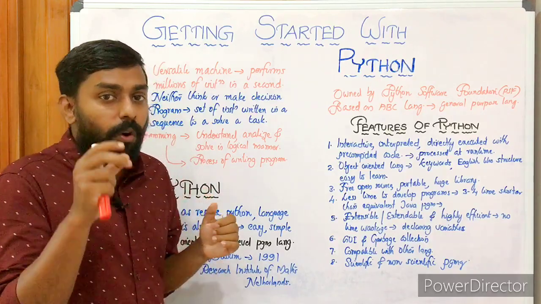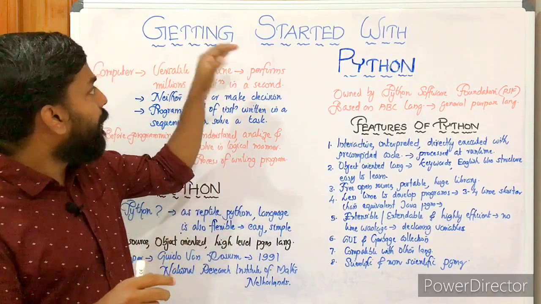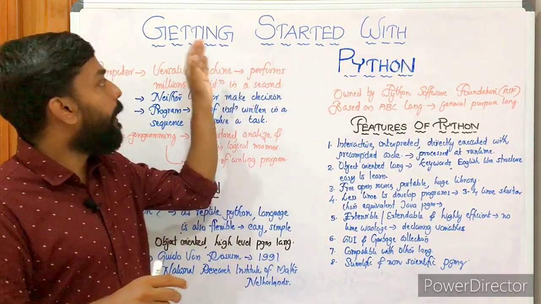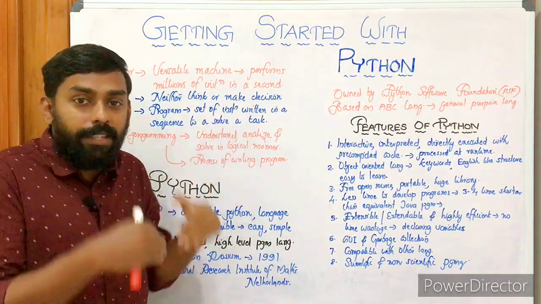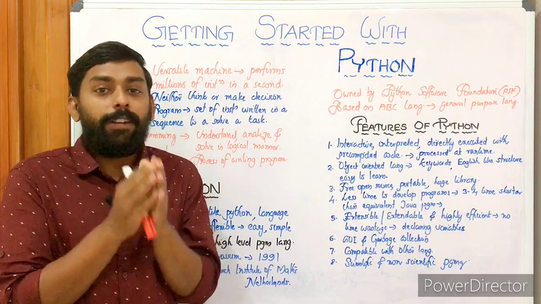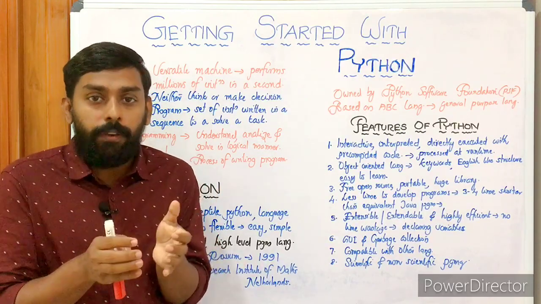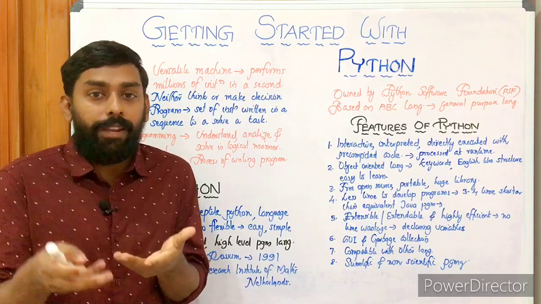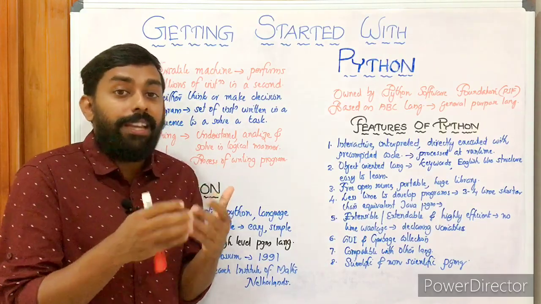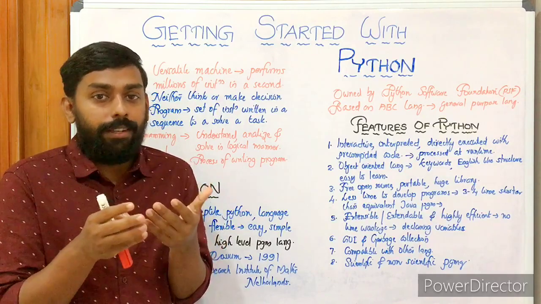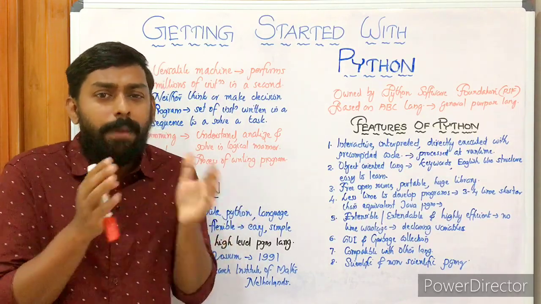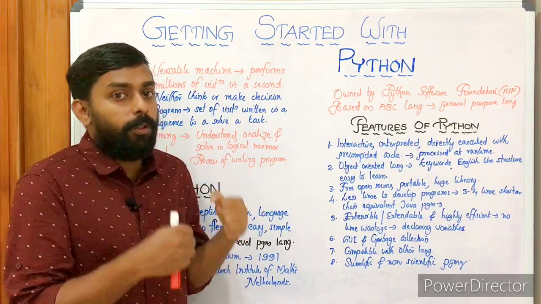So let's move on to the topic, and here is our first chapter in plus 1, getting started with Python. In this chapter we will mainly look at what actually Python is, the features of Python, advantages of Python, how to start with Python, how to start coding, and of course how to work with the interface, the GUIs. These are the basic topics. So let's move on.